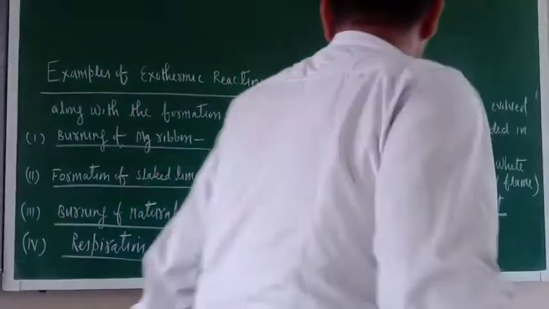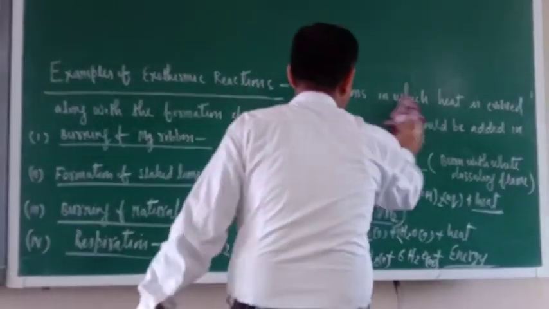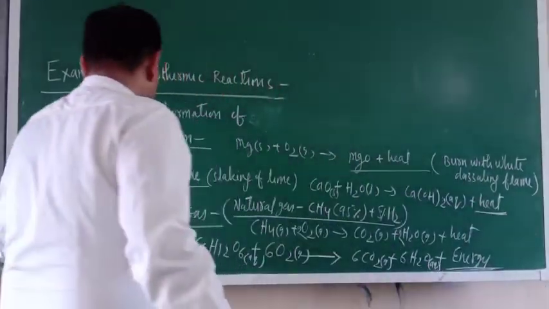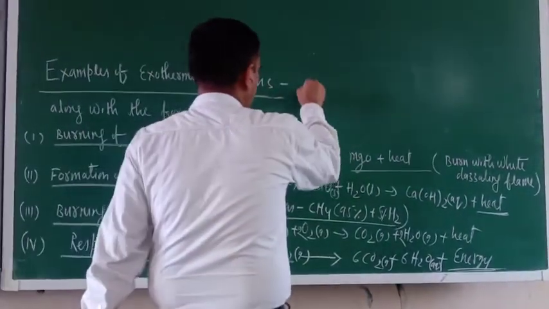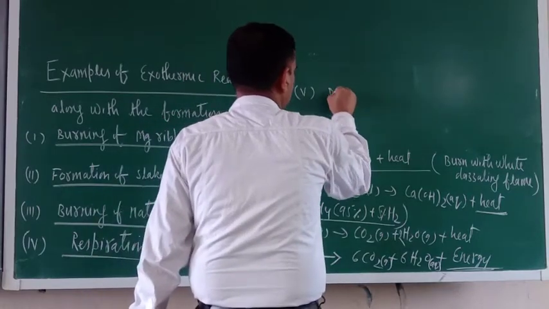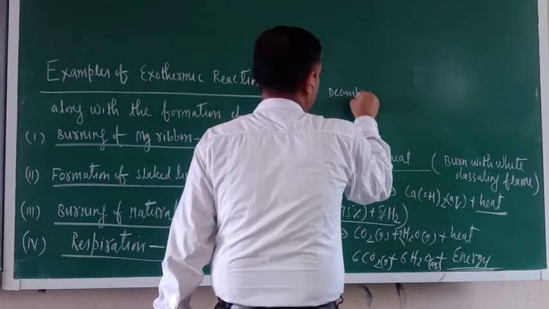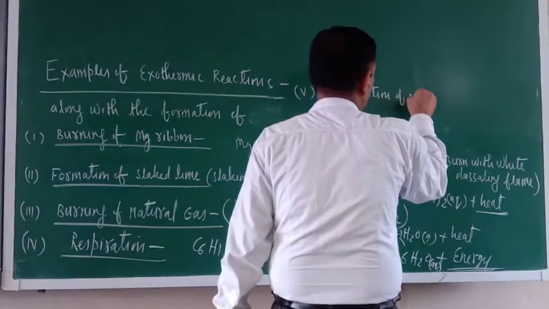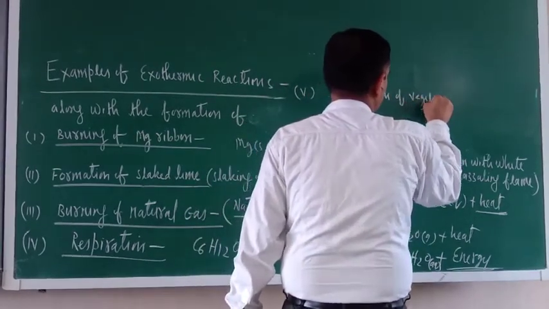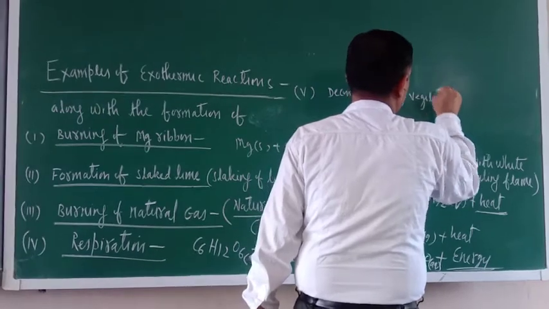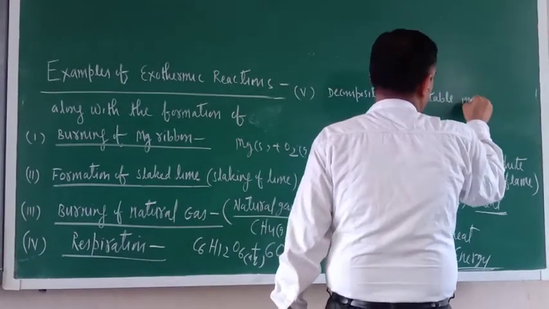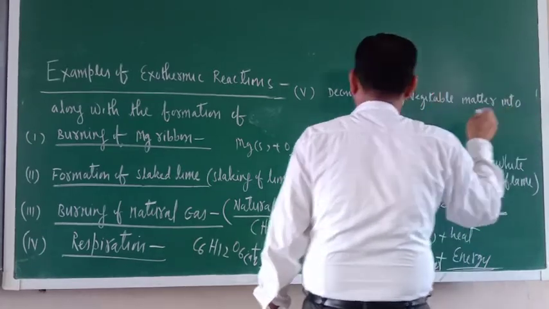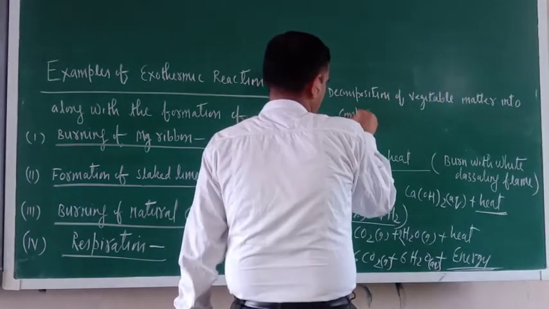So just see, I will write here another example. Fourth, here I am writing decomposition of vegetable matter into compost.